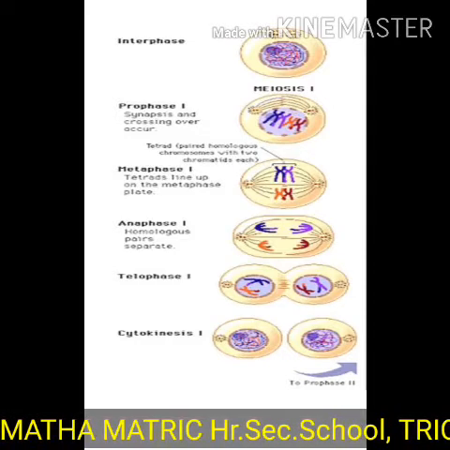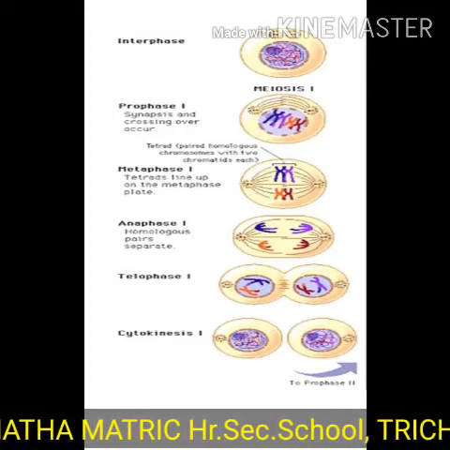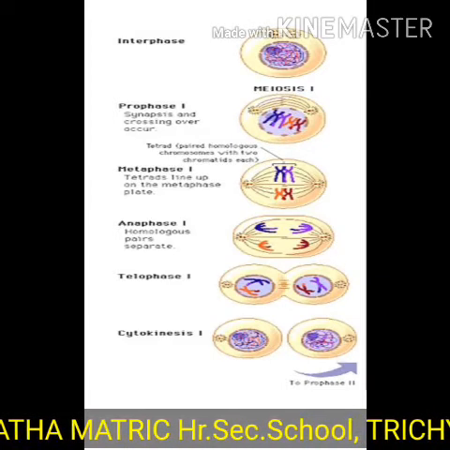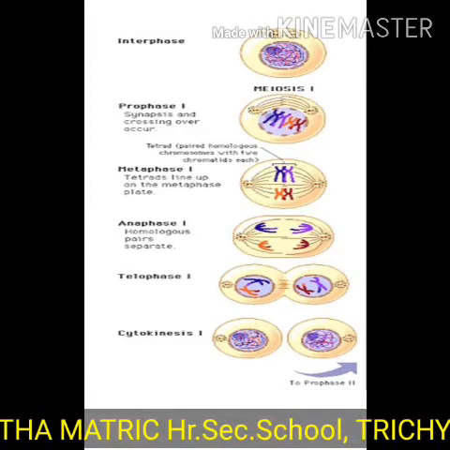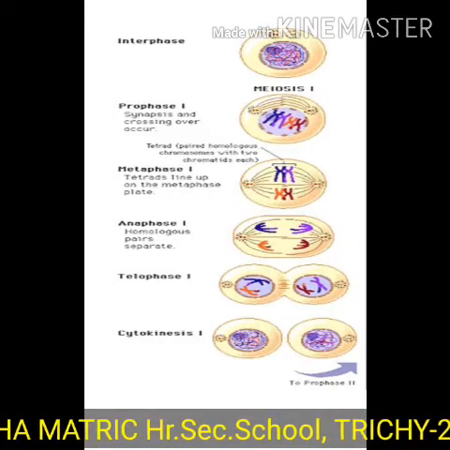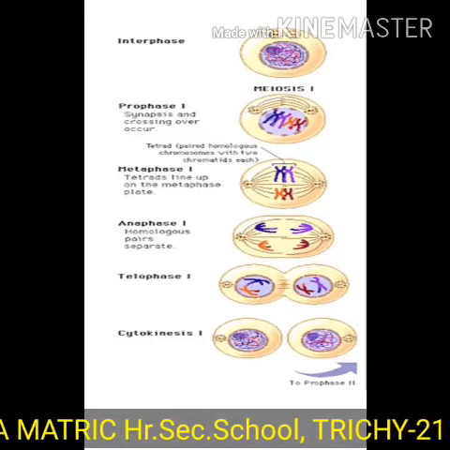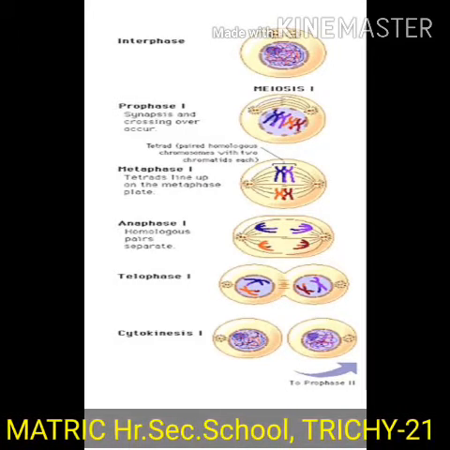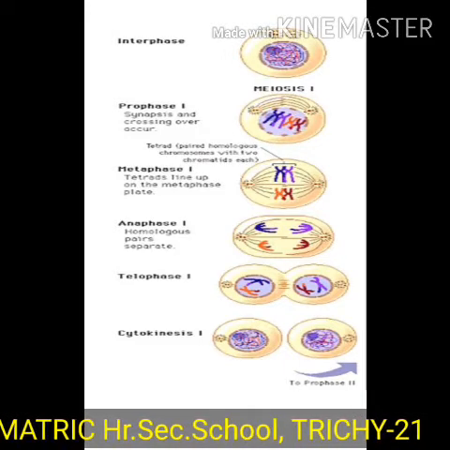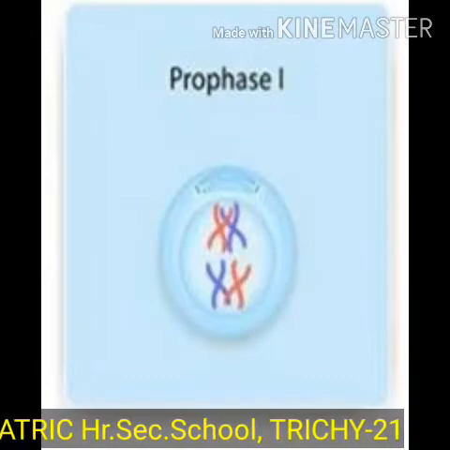The daughter cells resulting from this division are different from the parent cell in chromosome number. This consists of five stages: Prophase I, Metaphase I, Anaphase I, Telophase I, and Cytokinesis.